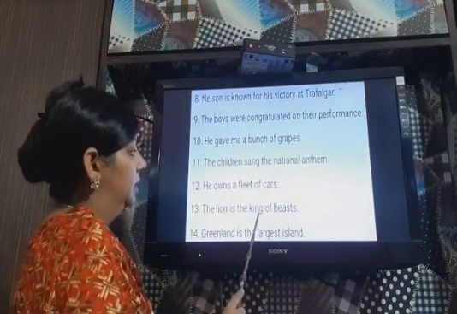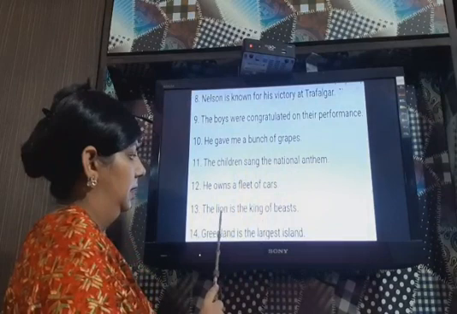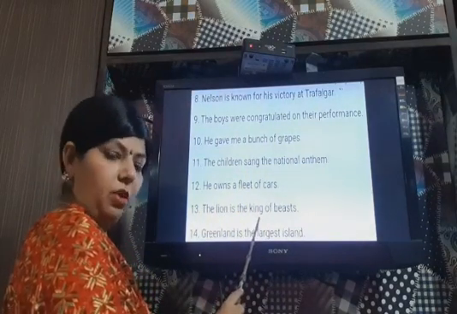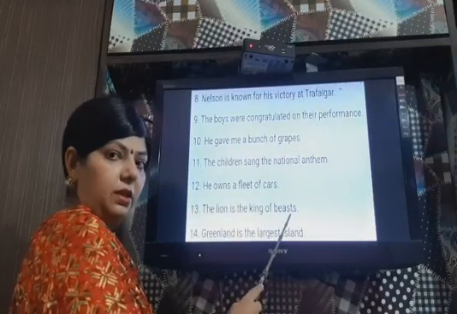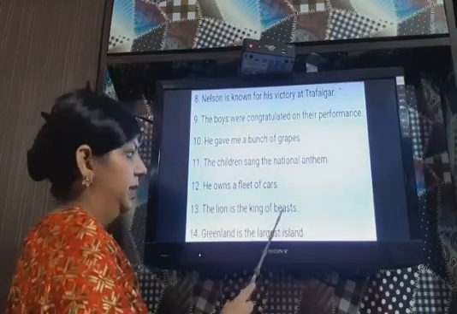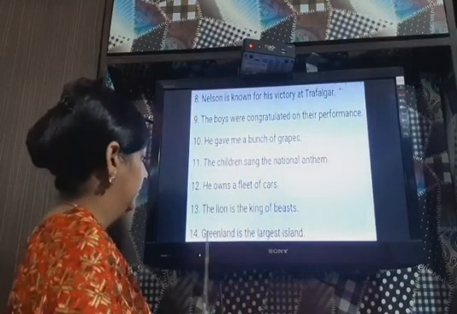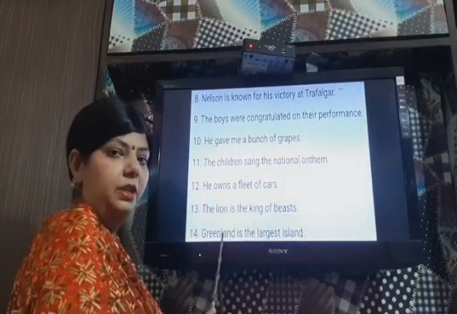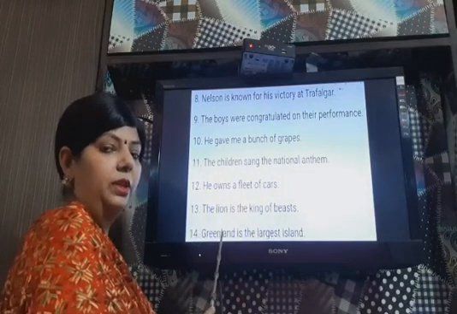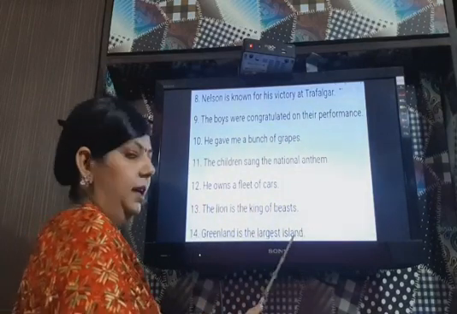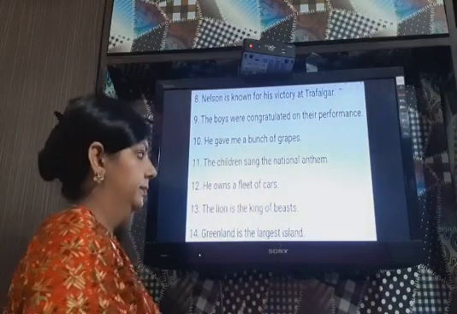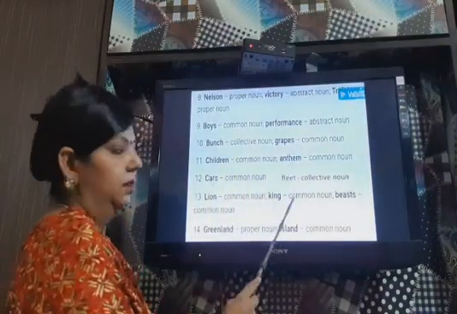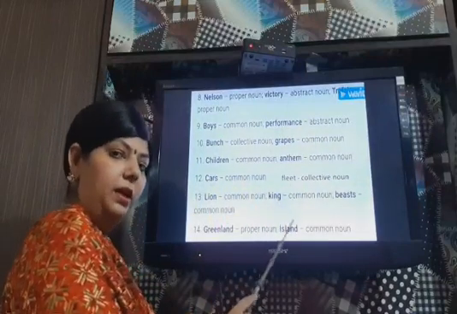The lion is the king of beasts. Again lion is the common noun. King is the common noun and beasts again is the common noun. Beasts means animals. Greenland is the largest island. So Greenland is a special name given to an island, so it is proper noun. Island is common noun. Again the answers are written here, you can see and you can revise them again.